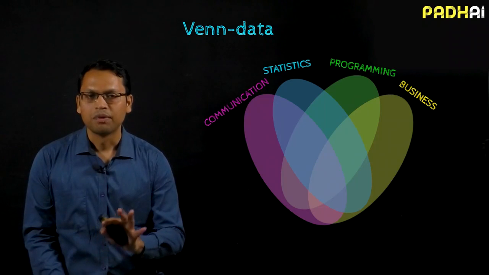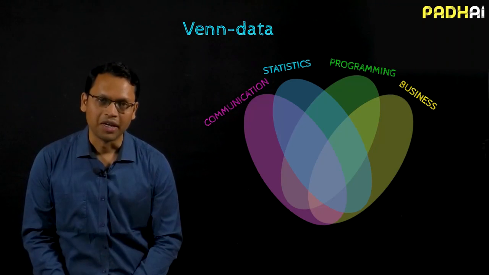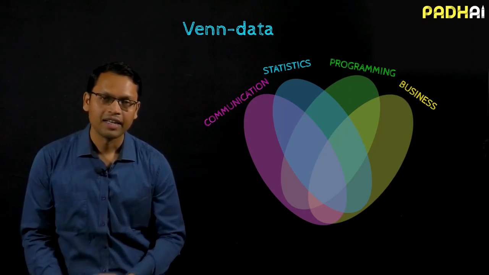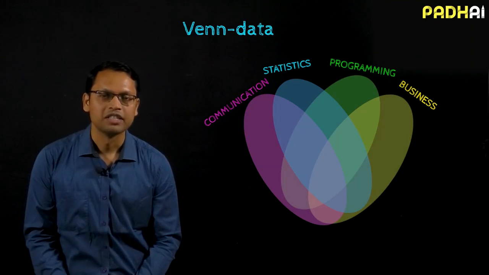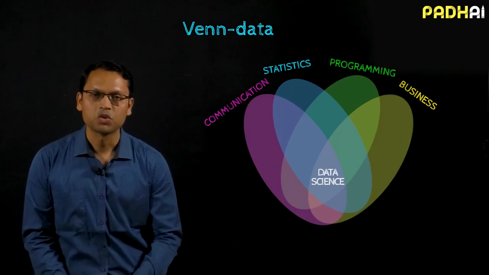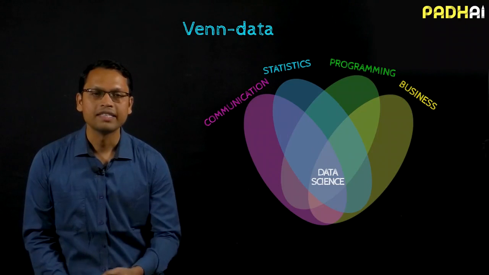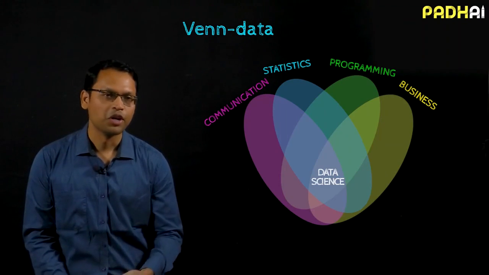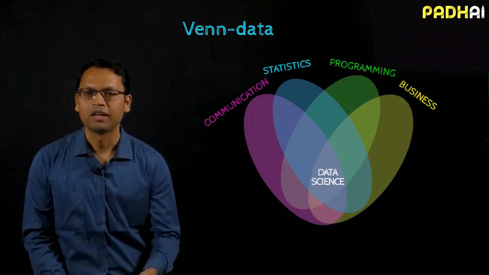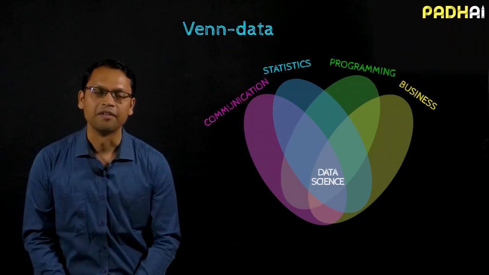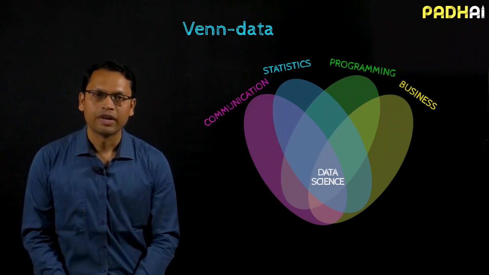So you can see these bubbles have been laid out in an interesting way, and there are different regions where these bubbles intersect, and each intersection actually is revealing a particular skill combination. The most obvious one, of course, is when all these skills are together, which is this bubble of data science, which includes business knowledge, programming knowledge, statistics, and communication. That is a complete data science profile. But there are other profiles as well.